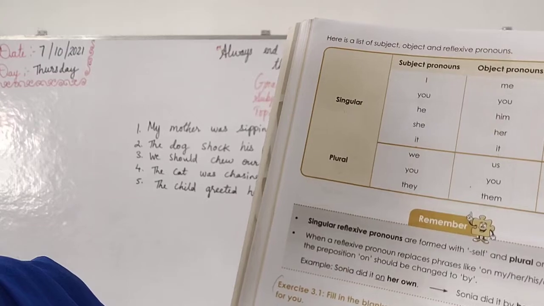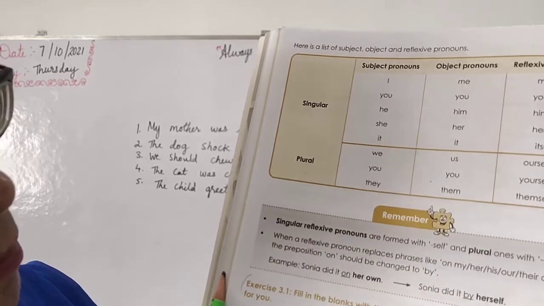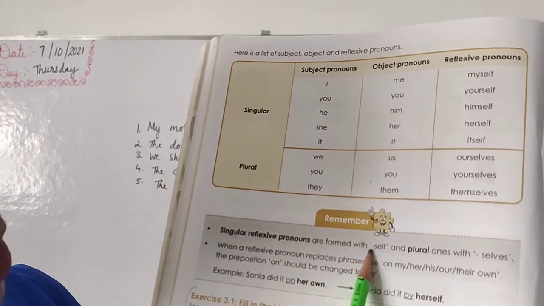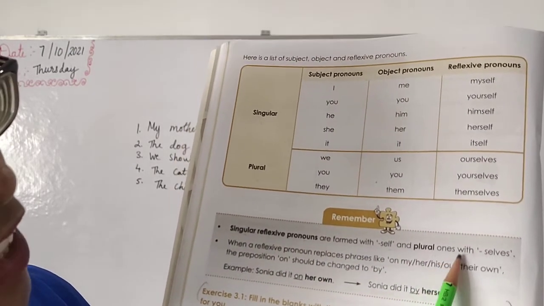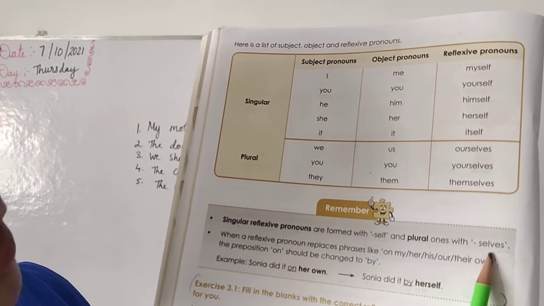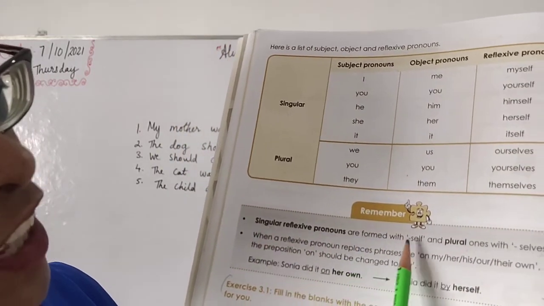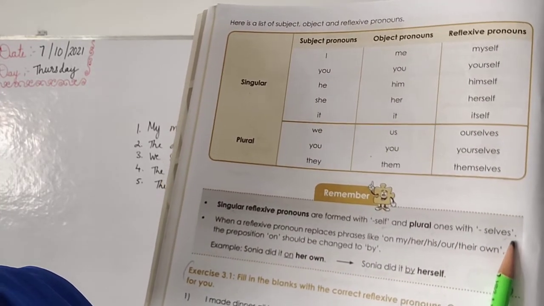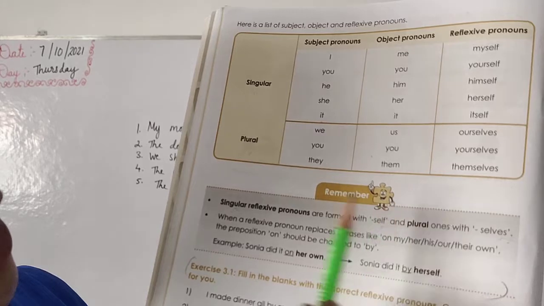Okay. Yes, children. Next is remember. Remember carefully. Singular reflexive pronouns are formed with self and plural ones with selves. Okay, selves. Singular we will use self. And plural ones we should use selves. Understanding, children? Next.